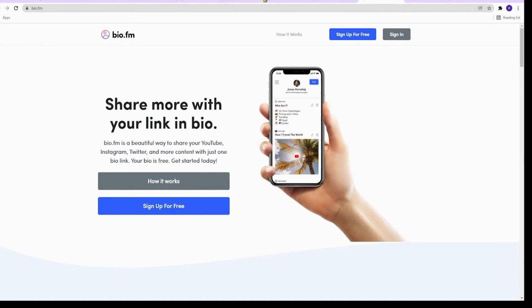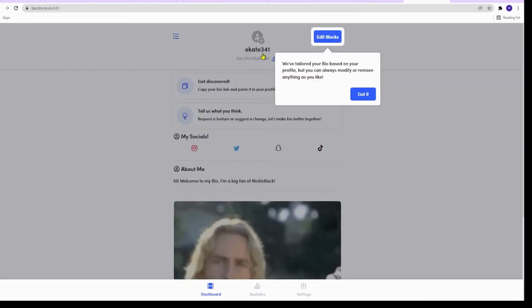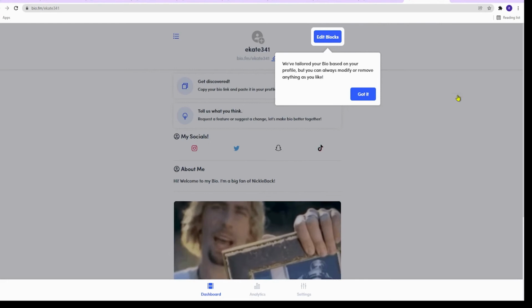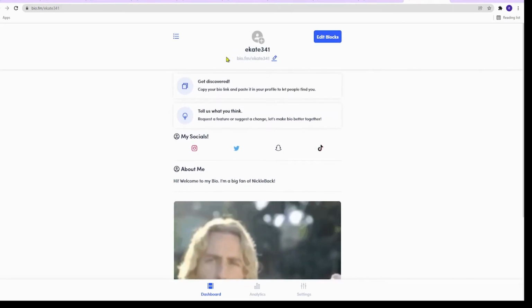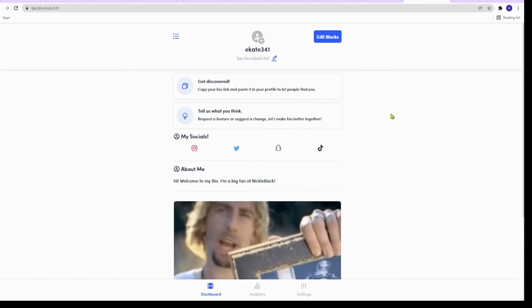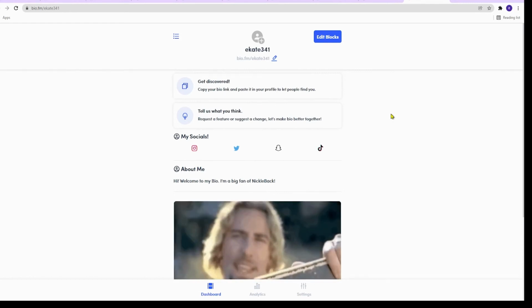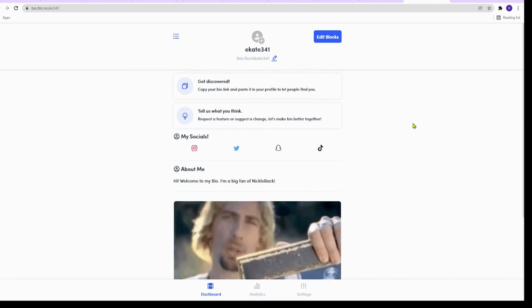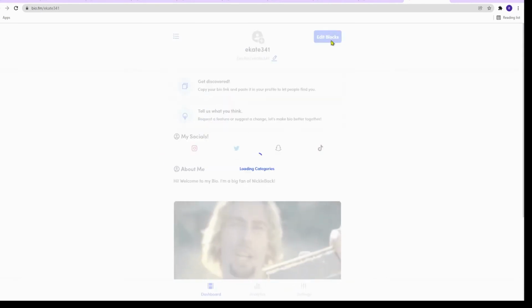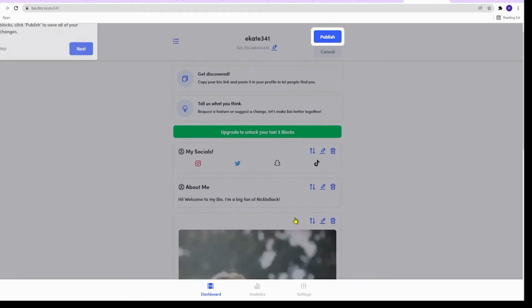So once again, come over to bio.fm. You will need to click on sign up for free, so you can create a brand new absolutely free account. You can do that either by connecting your Twitter or your email. And once you create a brand new bio.fm account, this is how it's going to look. Just click on edit blocks right here. This will all make sense in a minute.